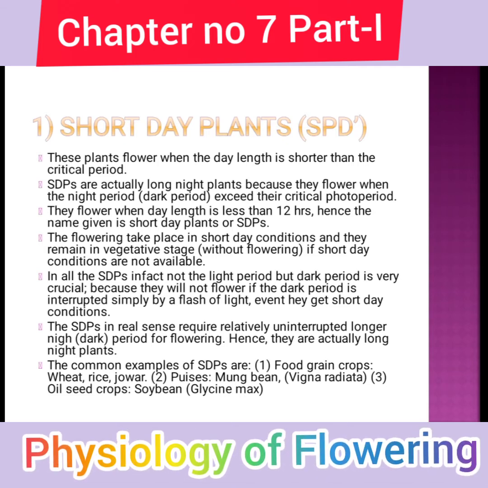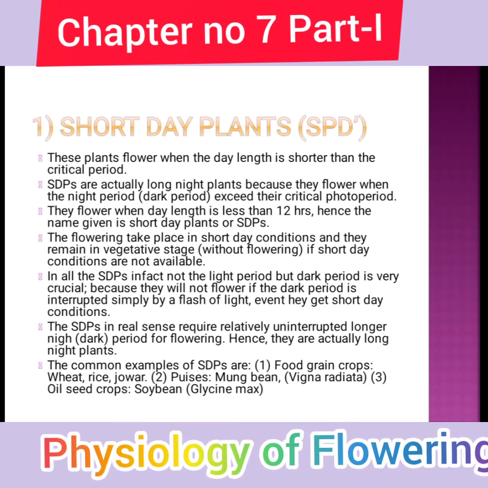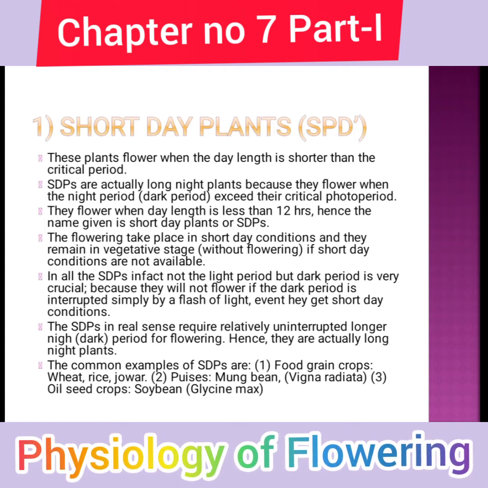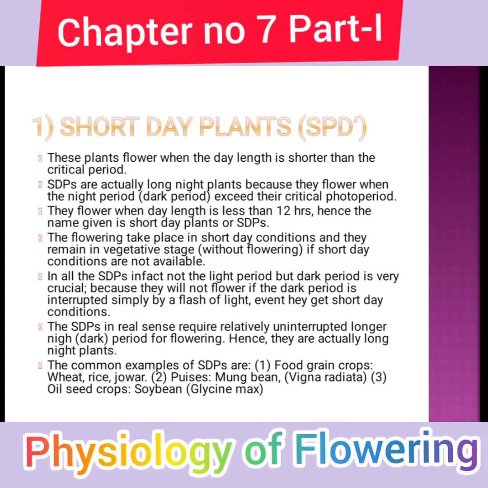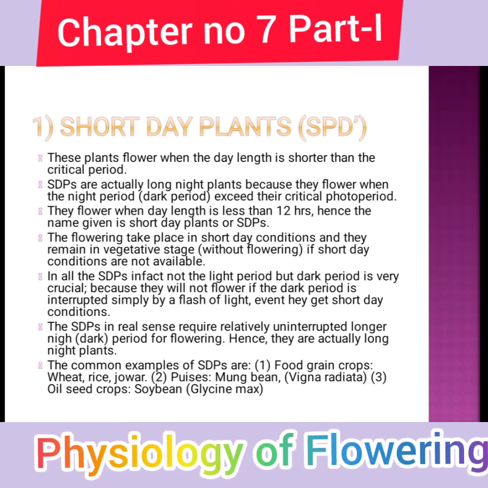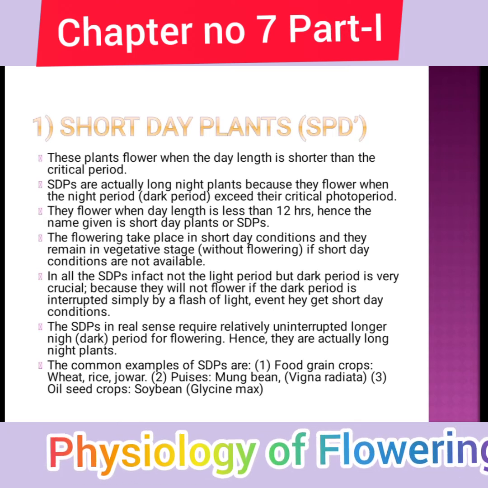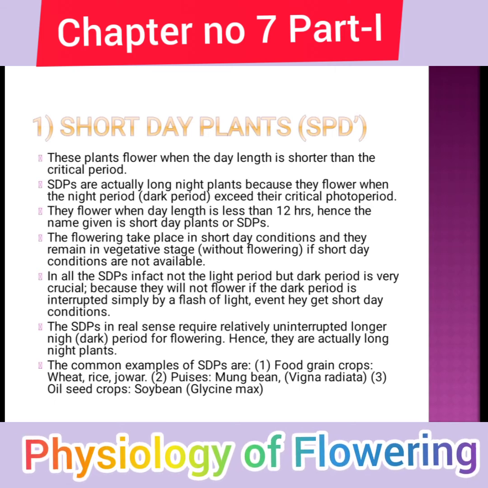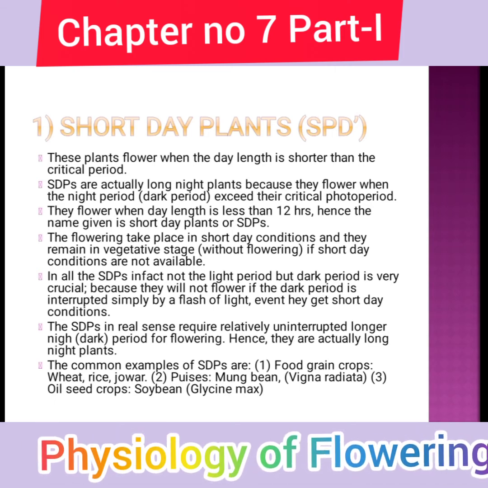This plant flowers only when the day length is shorter than the critical period.